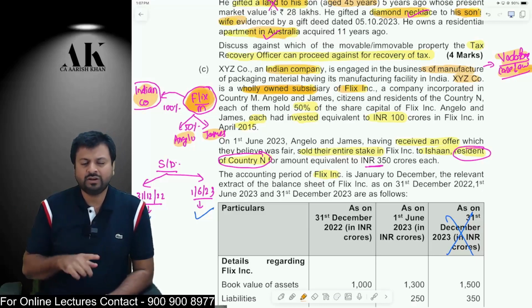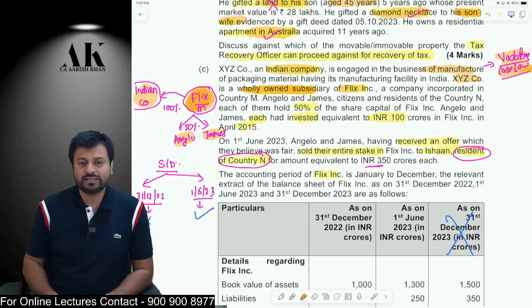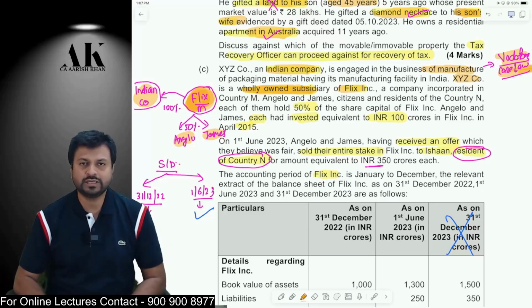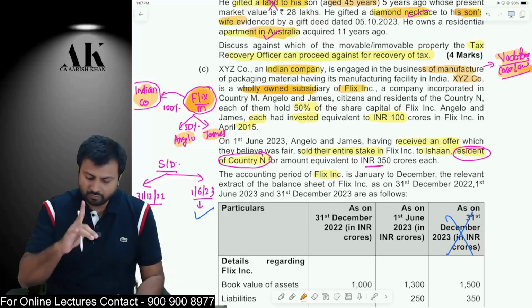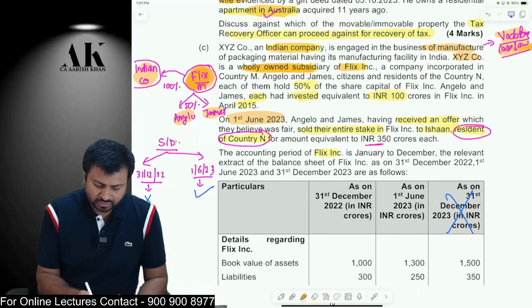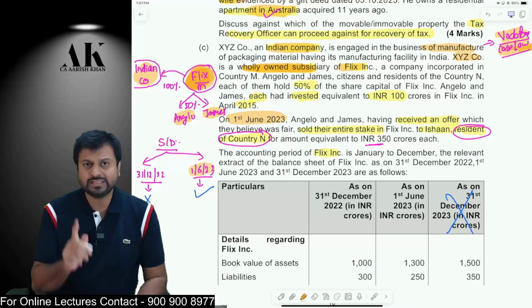Now, whenever Angelo and James are selling the shares, whether they will be liable for capital gains or not, for that purpose, they have given us all the data. The capital gains will be chargeable in the hands of Angelo and James if the shares of Flix Inc. derive their value substantially from assets located in India. For that purpose, we need to do an exercise. First of all, let's see when the shares are sold. The shares are sold on 1st June 2023, so that is the date of transfer.